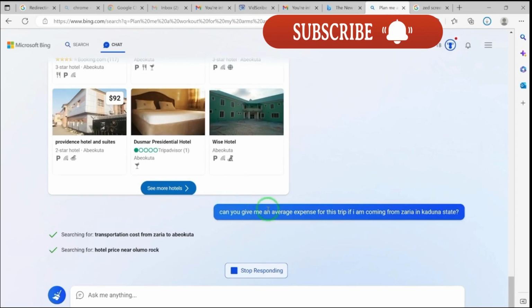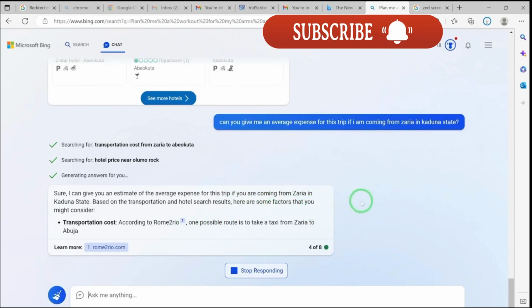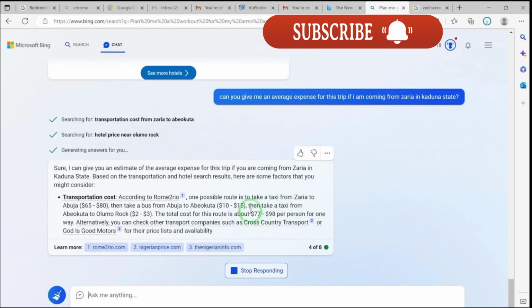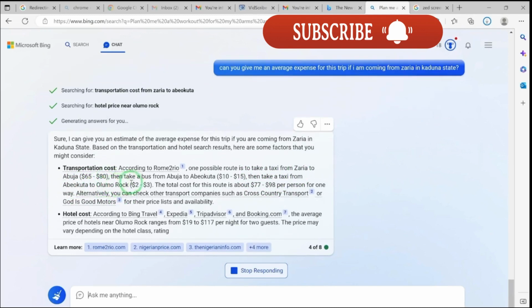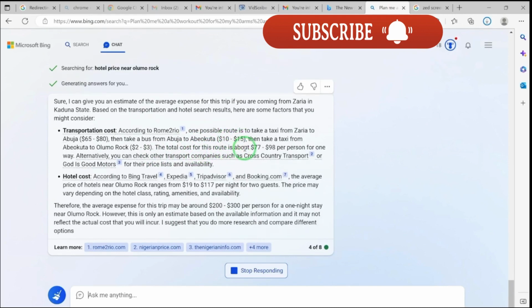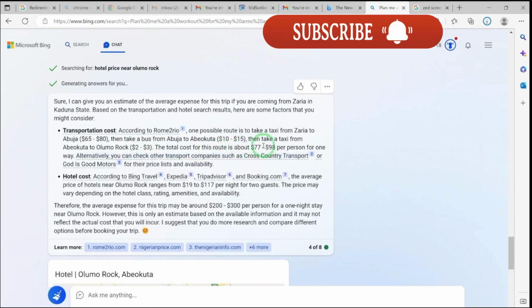Okay, so let's say, can you give me an average expense? Yeah, this is the average response. So coming from Zaria, transportation costs according to Rome2rio, these are the costs. Okay, so you can see Zaria to Abuja, $65 to $80. Take a bus from Abuja to Abeokuta, $10 to $15. This is exceptionally correct. Abeokuta to Olumo Rock is $2 to $3. This is fantastically correct because I've been there, so I know exactly what this is telling me.